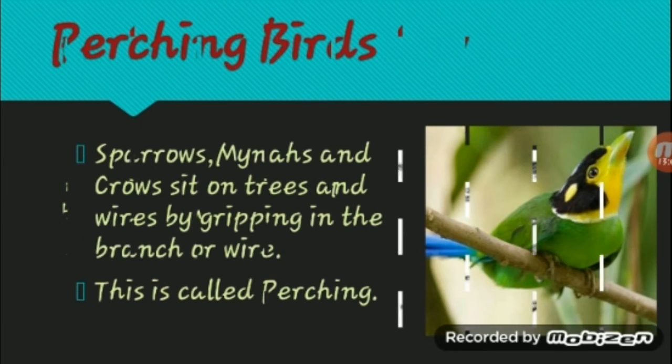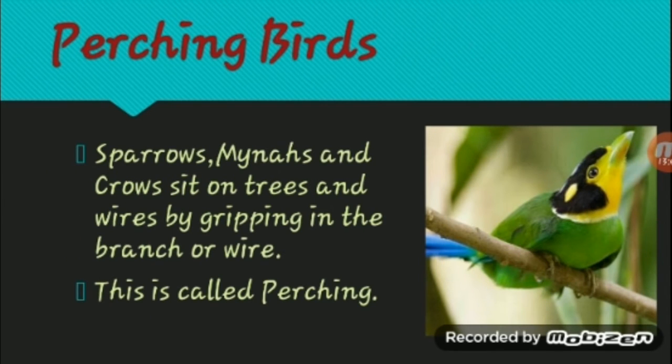Perching birds. Sparrows, mynas, and crows sit on trees and wires by gripping the branch or wire. You have seen the crows sitting on the transformer wires, no? How do they sit? They just grip tightly. So that's called perching. Even on the trees when they sit, they hold the branches very tight.